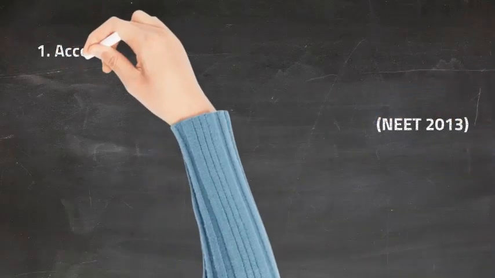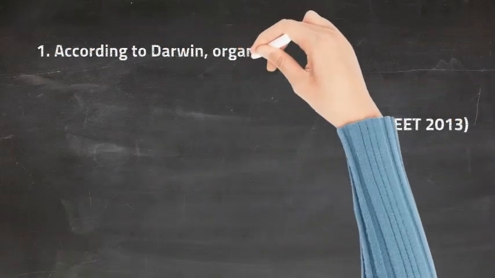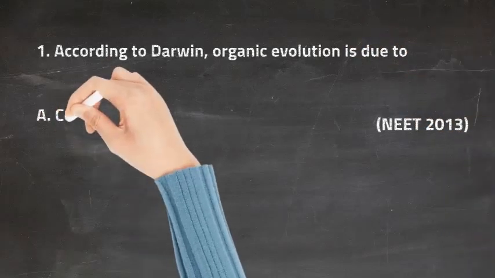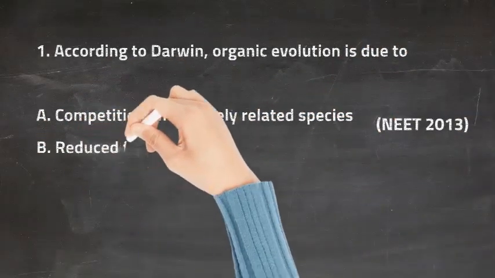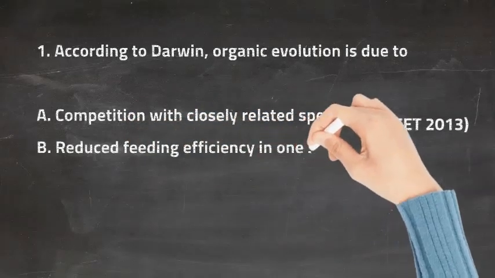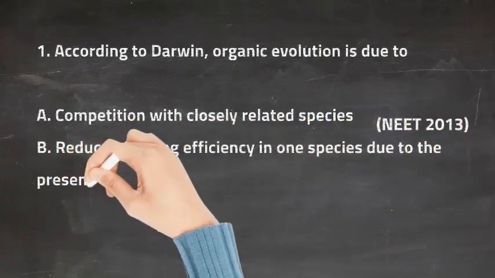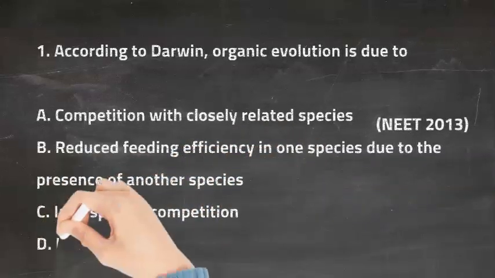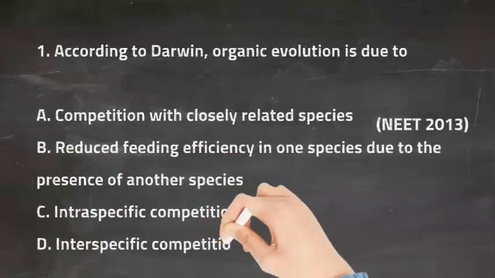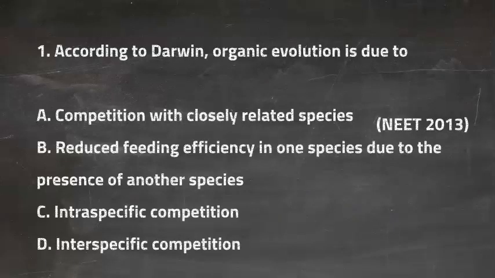So the very first question is, according to Darwin, organic evolution is due to: the first option is competition with closely related species. The second option is reduced feeding efficiency in one species due to the presence of another species. The third option is intra-specific competition, and the last option is interspecific competition. So the right answer for this question is option D, and that is interspecific competition.